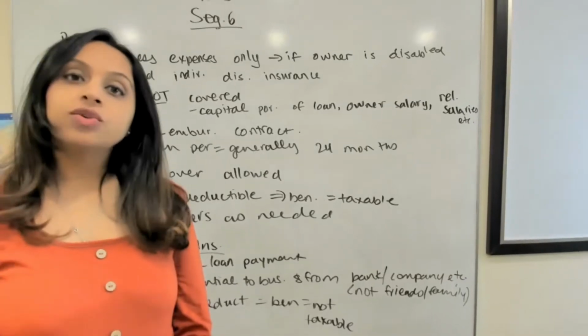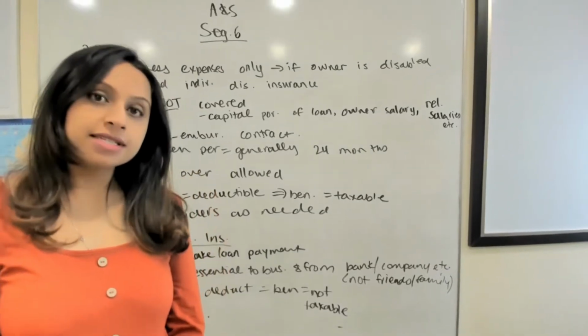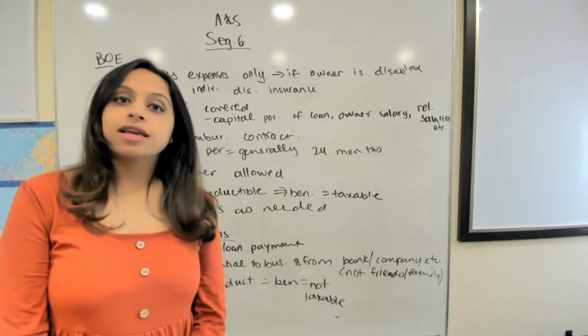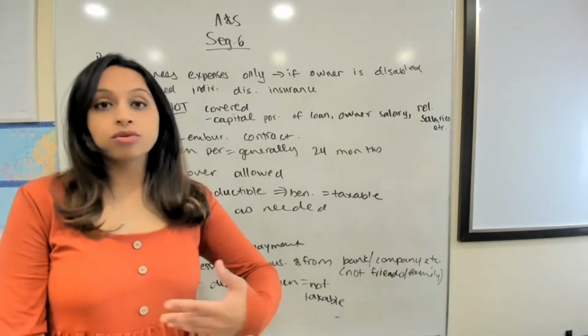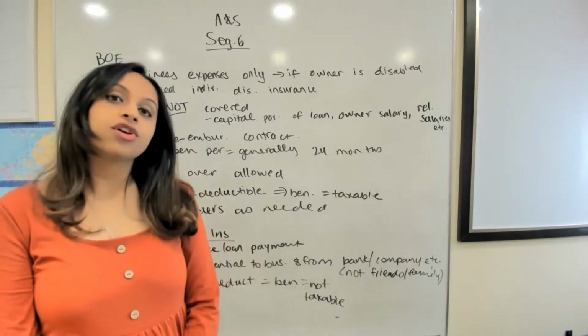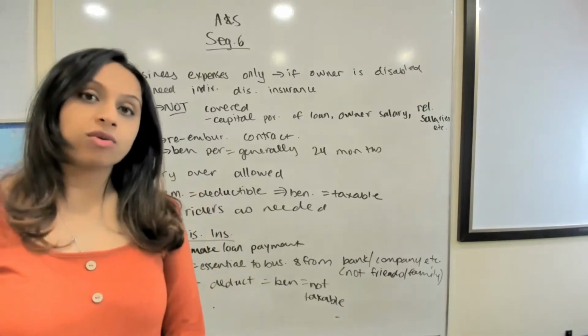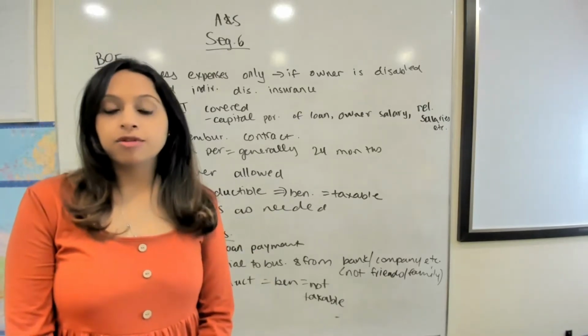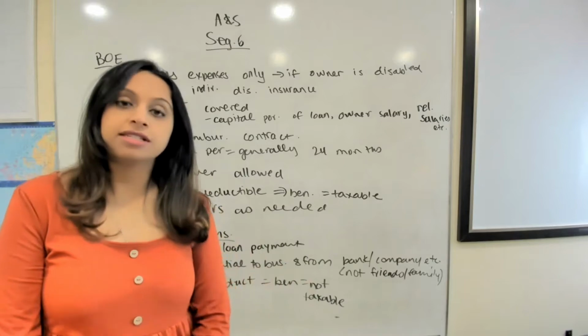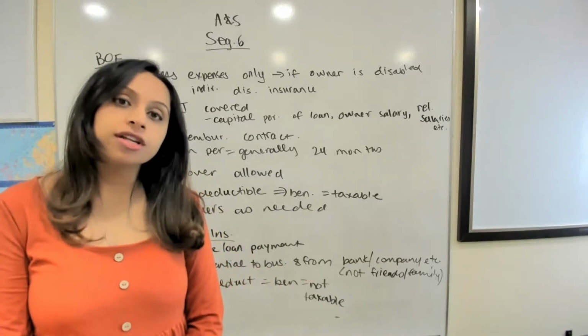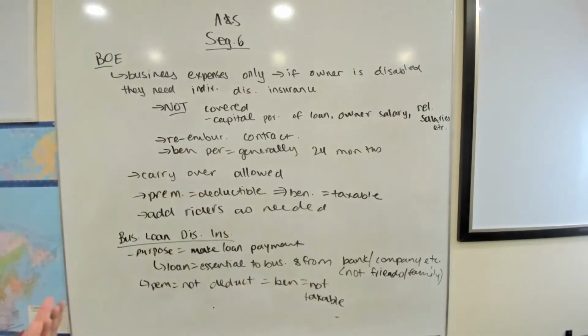So we're going to continue now by taking a look at business insurance. Just like individual insurance, we talked about group plans for accident and sickness. There are also business plans out there to help protect those who have their own businesses, so the plans that they can get that are targeted towards that purpose, right? So we'll be looking at those plans now.